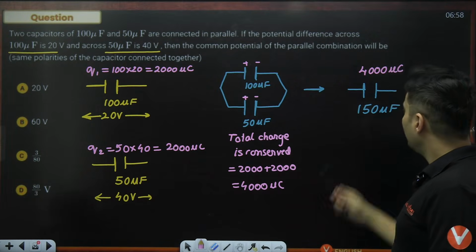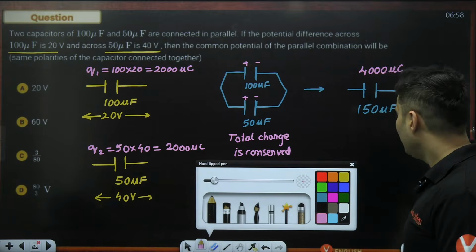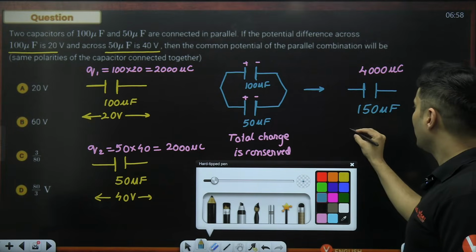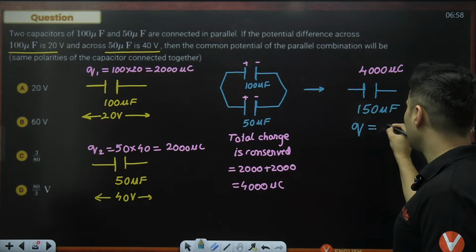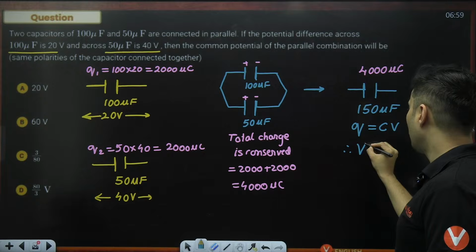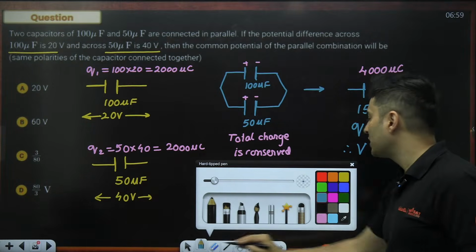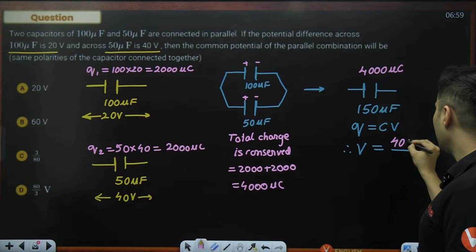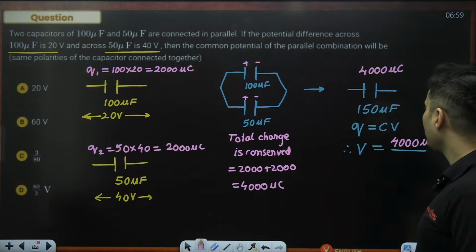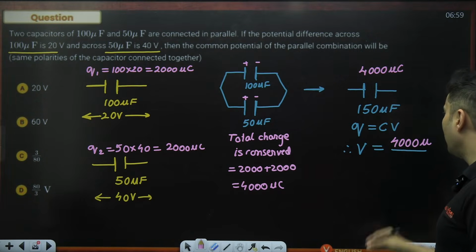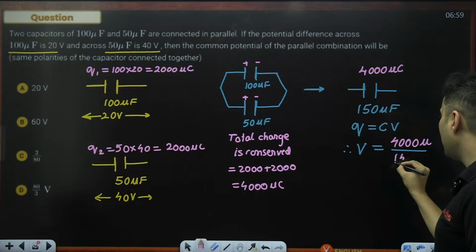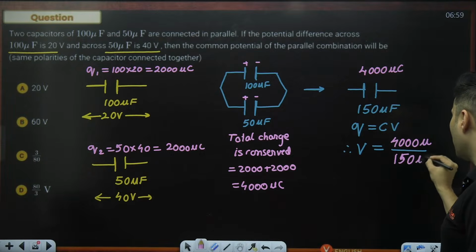So this common equivalent capacitor will have 4000 microcoulomb. Once I get it, we can easily find the voltage because Q is equal to C into V. Therefore, voltage will be charge by capacitance. The charge was 4000 microcoulomb and the capacitance is 150 microfarad.